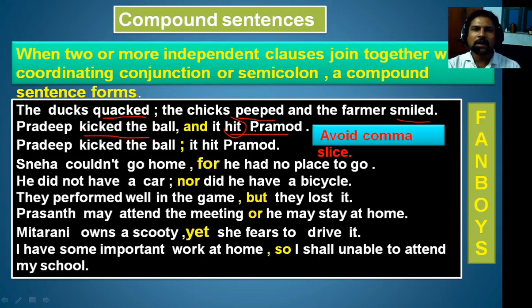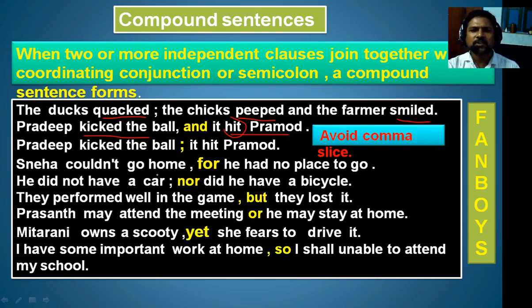And these two are independent clauses. And these two independent clauses are joined with "and" here. And is a coordinating conjunction. When two or more independent clauses are joined with the coordinating conjunctions, we call it a compound. Wherever you find coordinating conjunctions, sentences joined with the coordinating conjunction will be compounds.